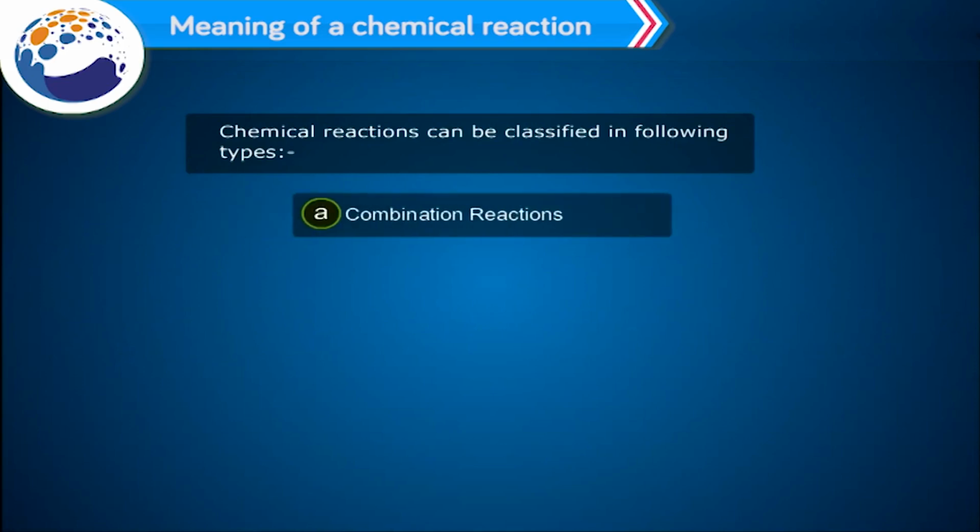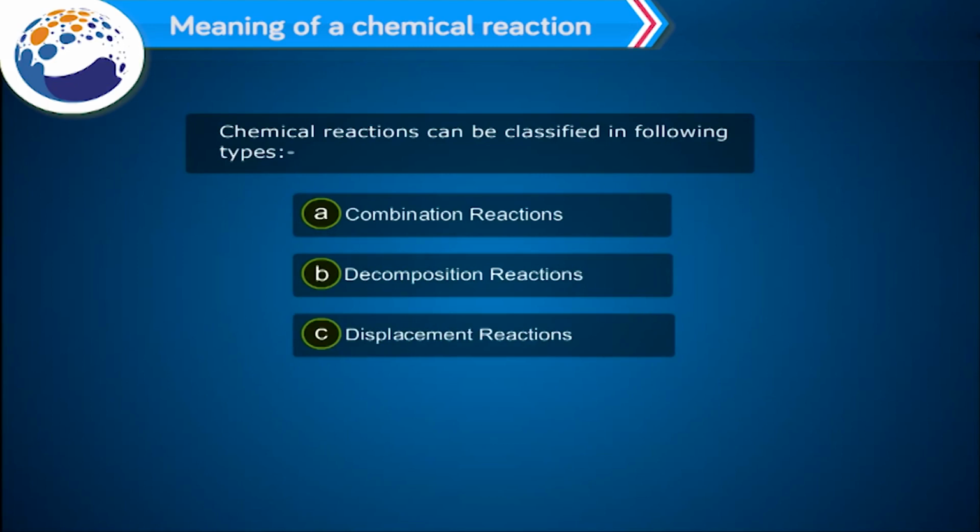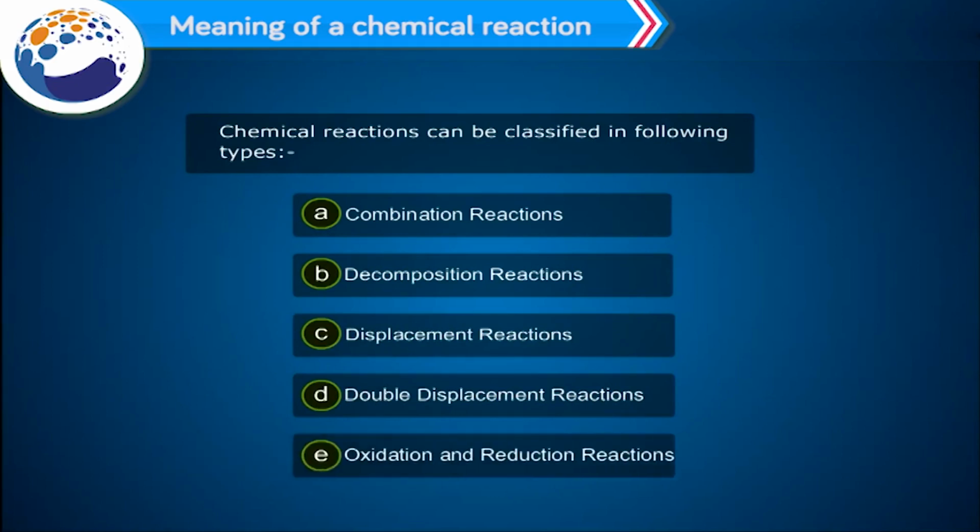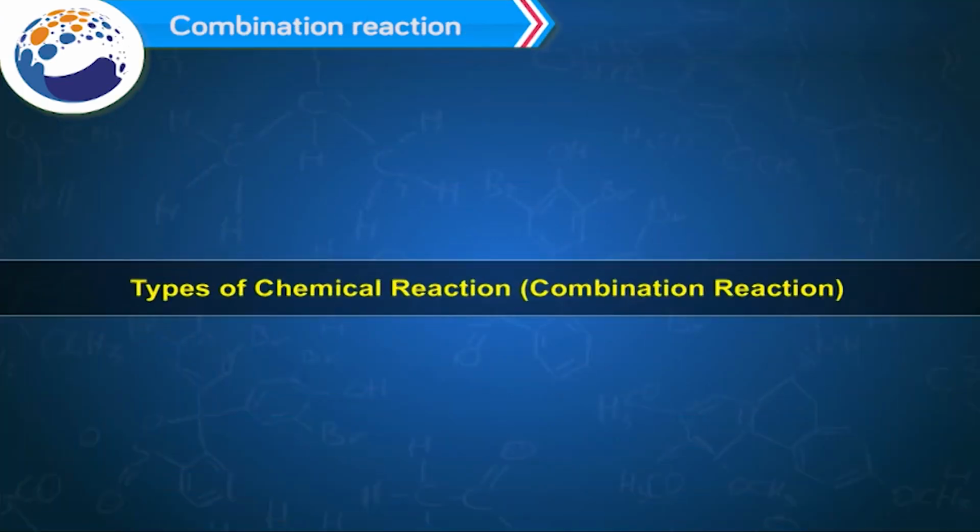A. Combination reactions. B. Decomposition reactions. C. Displacement reactions. D. Double displacement reactions. E. Oxidation and reduction reactions. Types of chemical reaction.